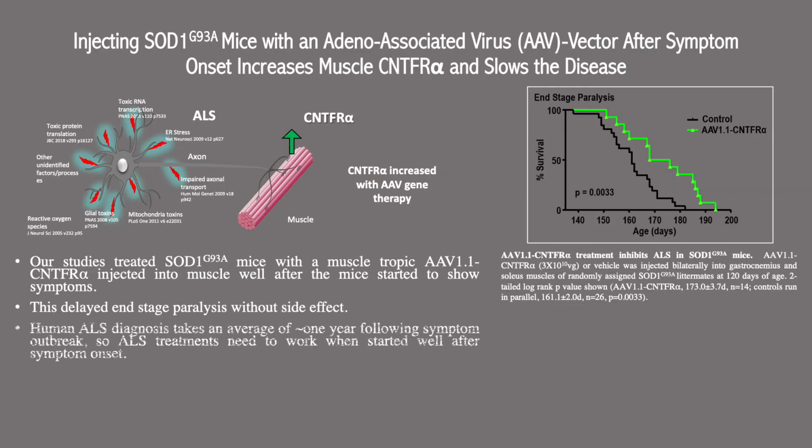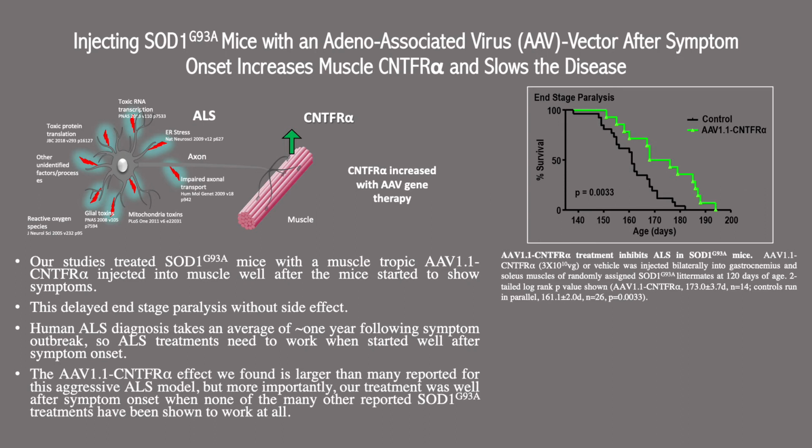From our discoveries, our studies treated the most widely used ALS model, known as SOD1G93A mice, with a muscle-trophic adeno-associated virus, CNTFR alpha, which was injected into the muscle well after the mice started to show symptoms. This helped delay end-stage paralysis without side effects. It also increased muscle CNTFR alpha and slowed the disease. Human ALS diagnosis takes an average of 1 year following the symptom outbreak, so ALS treatment needs to work well after the symptoms onset.